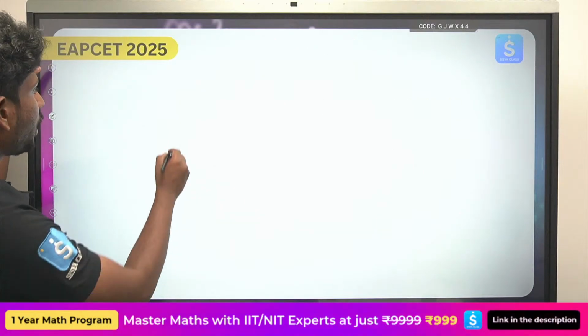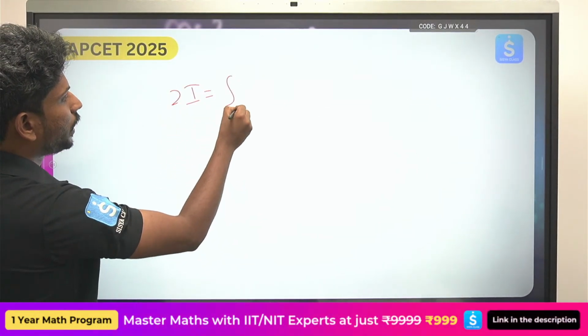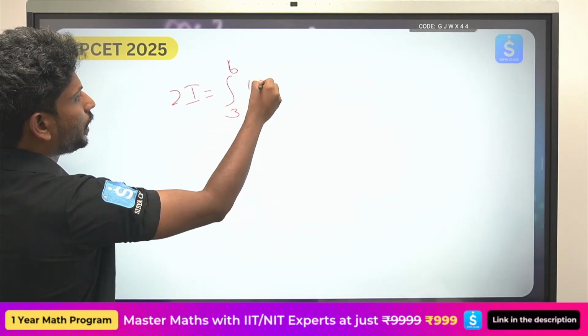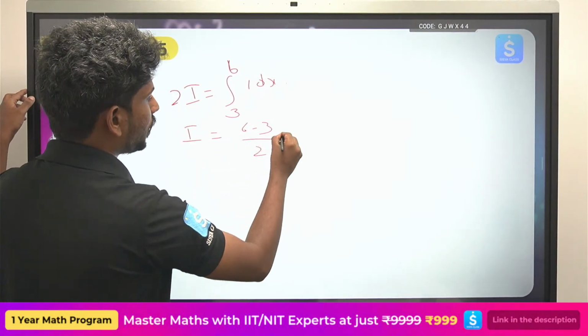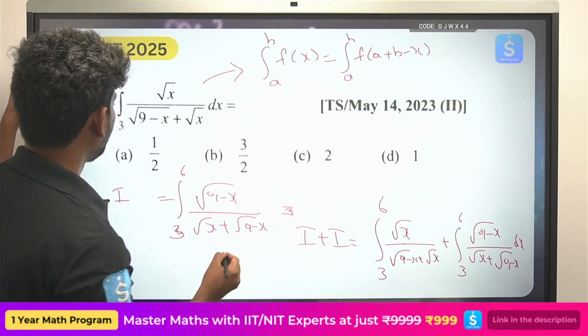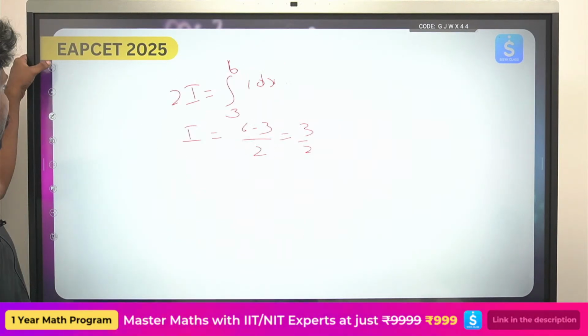So 2I equals 6 minus 3, I equals 6 minus 3, so that will be equal to 3 by 2. I equals 3 by 2, so the answer is 3 by 2.